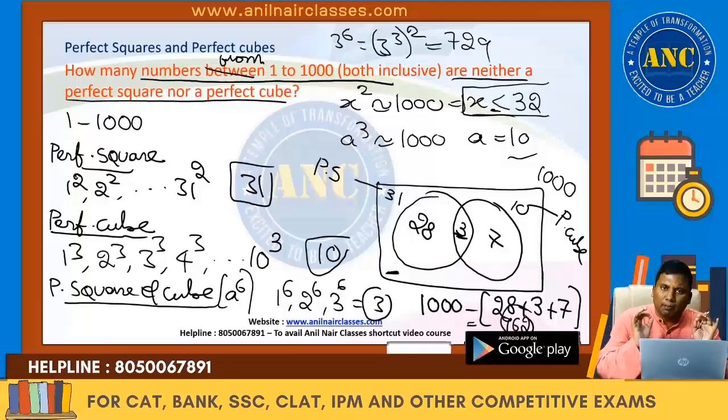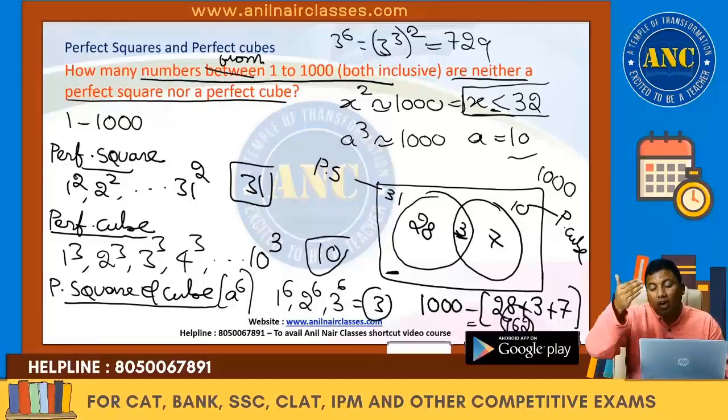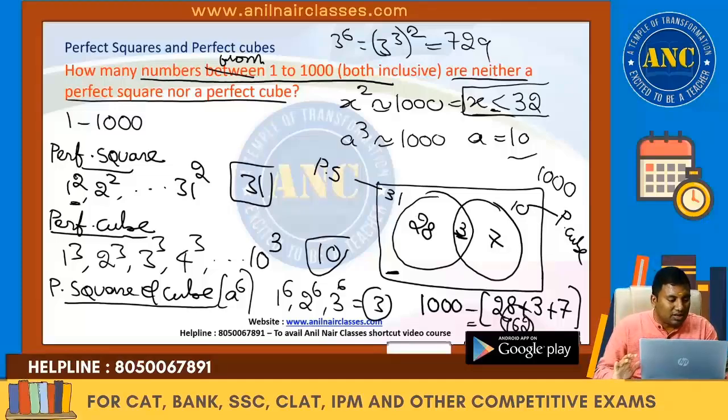It's a very simple question of finding the perfect squares, finding the perfect cubes and subtracting from the total values. Remember, it is neither perfect square nor perfect cube. From 1000 delete the perfect squares, delete the perfect cubes and also delete the values which are common to perfect square and perfect cube. Here, this is one such classical example: 2 power 6 is 8 square and 4 cube. There is another beautiful question in which you will most likely make a silly mistake. Second question, very simple.